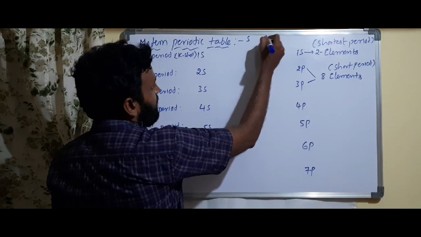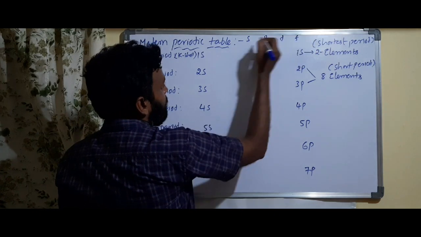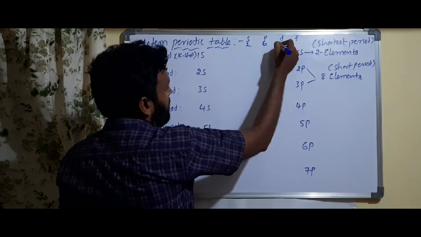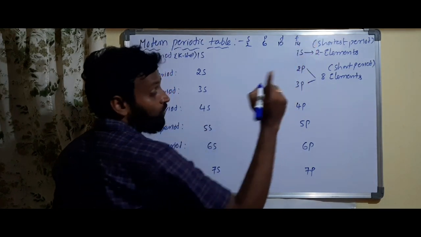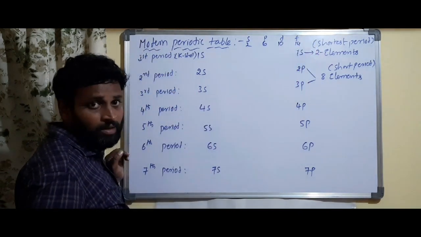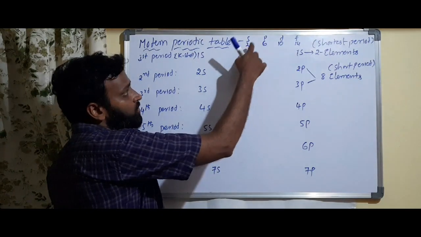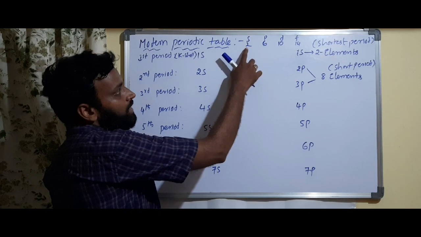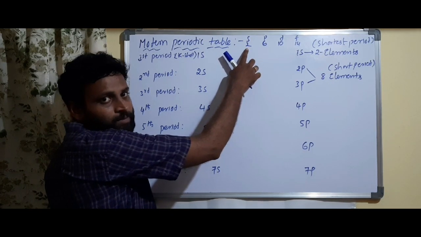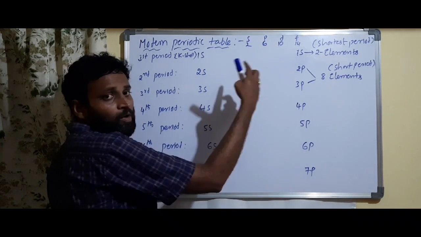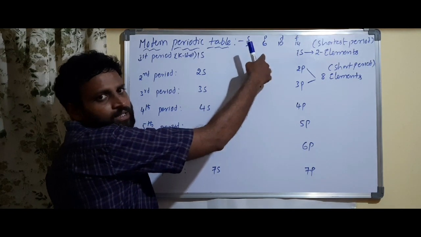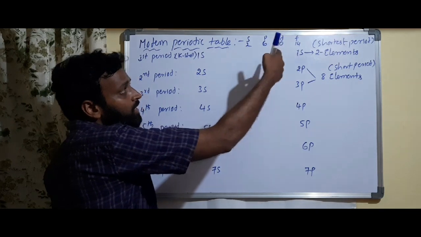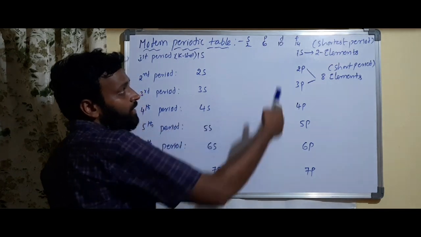That was also very clearly given: s, p, d, f, 2, 6, 10, 14. 4 is the difference, I told you. You remember? The electrons present in the various subshells differ by 4. So the s subshell consists of a maximum of 2 electrons. In p, the maximum is 2 plus 4, 6 electrons. In d, the maximum is 6 plus 4, 10.